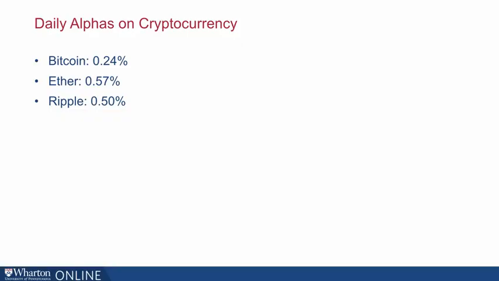So recall the traditional view that I mentioned before. According to the capital asset pricing model, cryptocurrency has no place in the optimal portfolio. But let's take a purely statistical view. These cryptocurrencies actually do have positive alphas. They do exhibit abnormal returns. On Bitcoin, it's 0.24%. On Ether, it's 0.57%. And on Ripple, it's 0.50%. So these daily alphas are actually pretty high compared to other strategies that investors pursue.